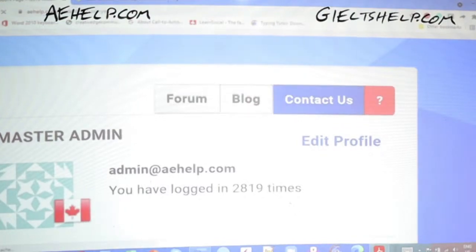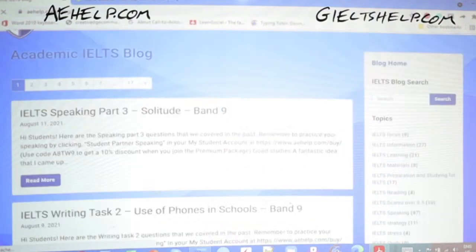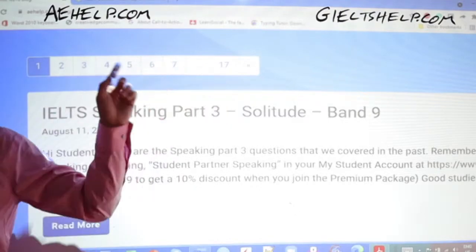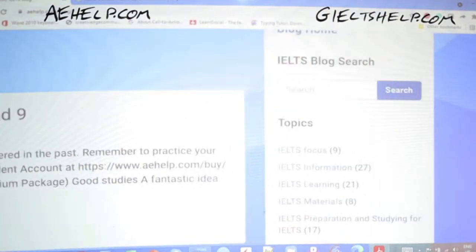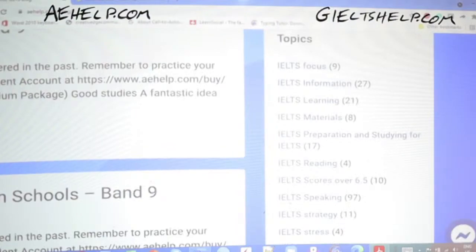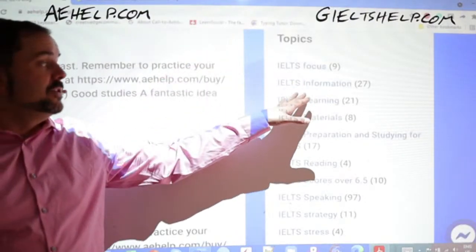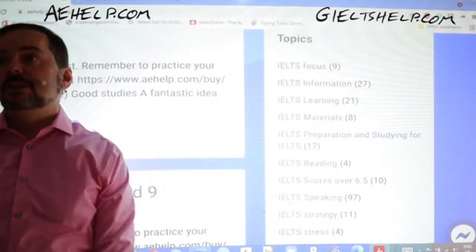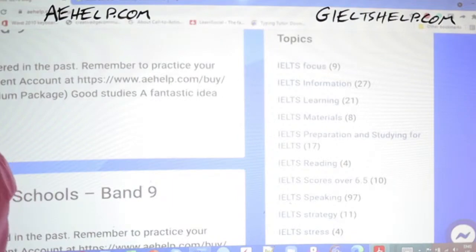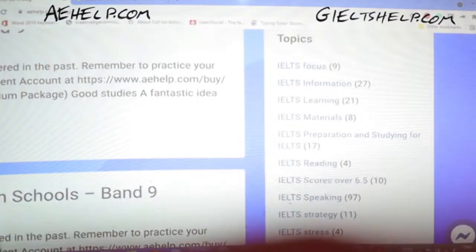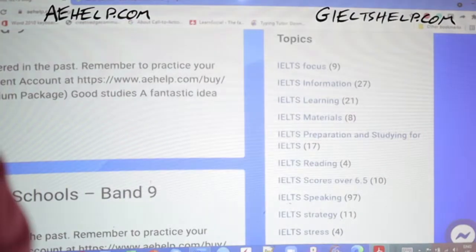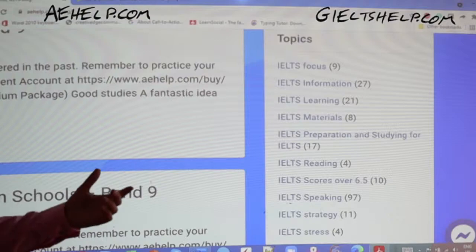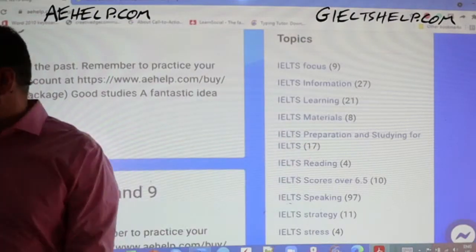We just updated our blog. It now has a nice navigation bar at the top, so you can flip through the pages, and you can click on topics like IELTS Focus, IELTS Information, Learning, and you can see there are lots and lots of blogs there to help you. I know it's a little bit bright here. Let me see if I can darken it up a bit so you see what I'm talking about. There you go. You can click on any one of these, like IELTS Preparation and Studying.